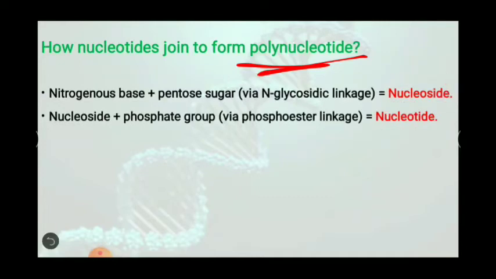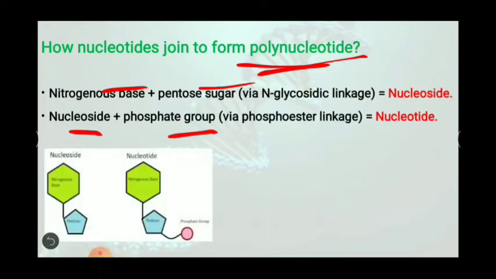Nucleosides consist of a nitrogenous base and a sugar. Only sugar and nitrogenous base is known as nucleoside. And nucleotides consist of a nucleoside plus a phosphate group. When a phosphate group is joined to a nucleoside, it forms a nucleotide. Let us see their structures. See a beautiful diagram showing the difference between nucleoside and nucleotide. You can easily see here, in the case of nucleoside, there is no phosphate. And when a phosphate group comes and joins, it is a nucleotide.